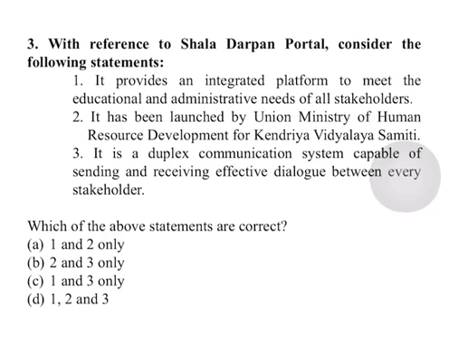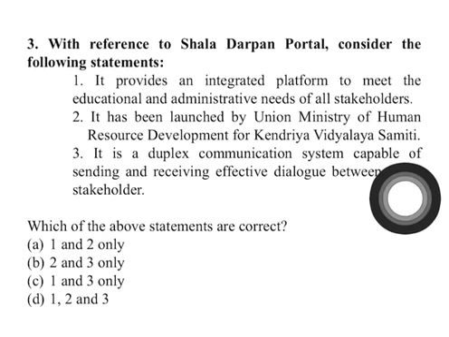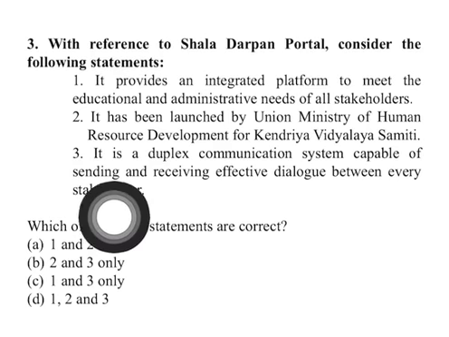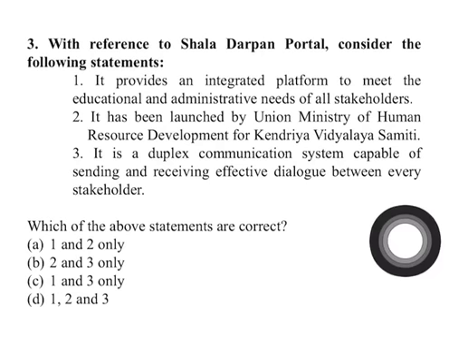Now let us see the third statement. It's a duplex communication, that means a two-way communication system capable of sending and receiving effective dialogue between every stakeholder. So this is correct because Shala Darpan portal has a two-way communication system. So statements 1 and 3 are correct.